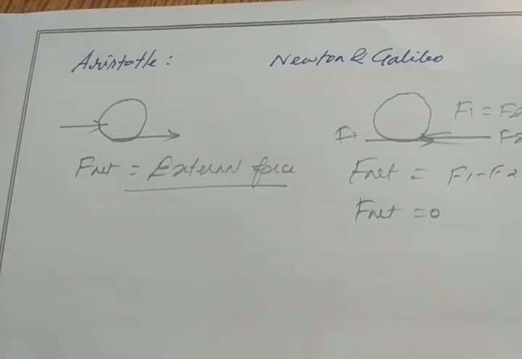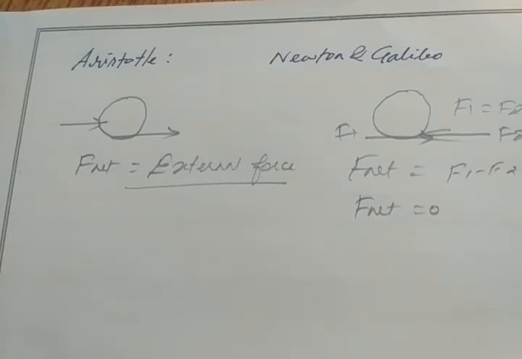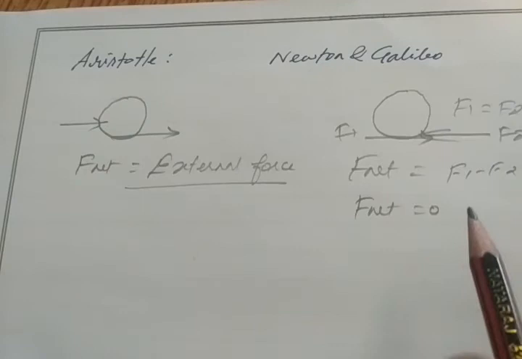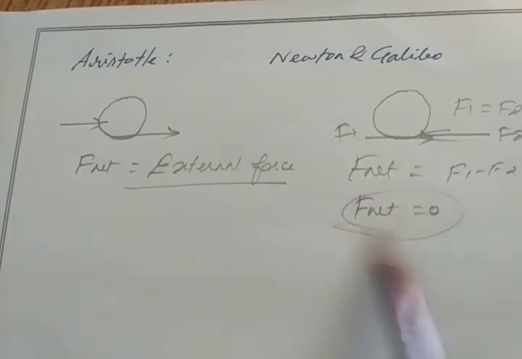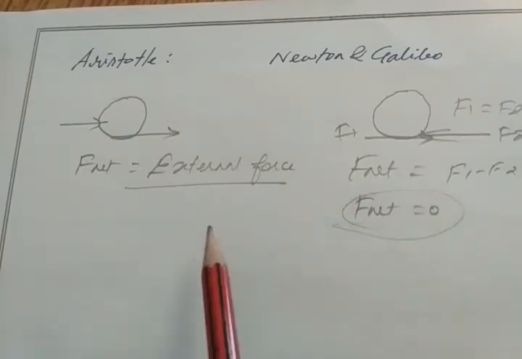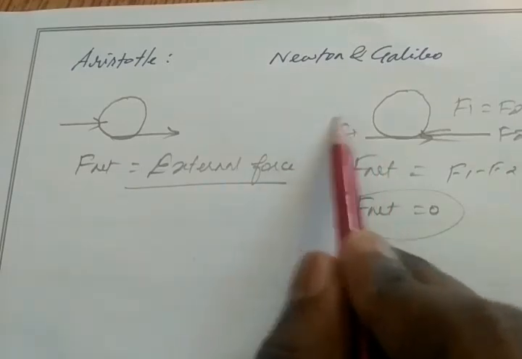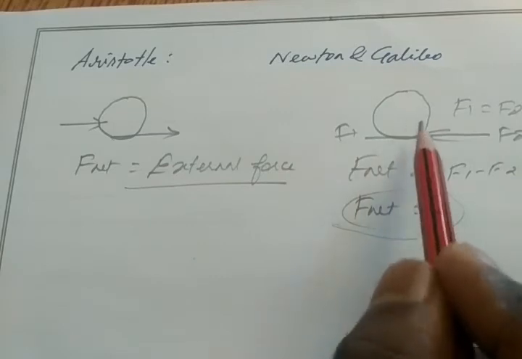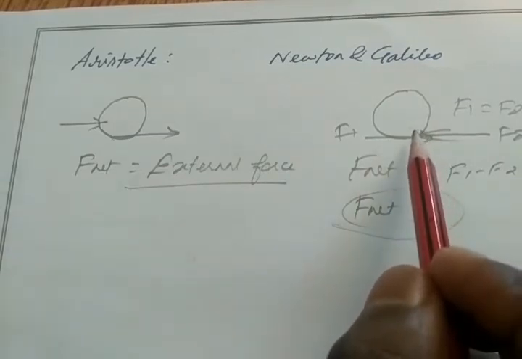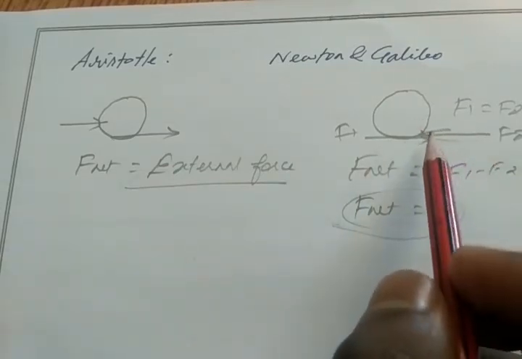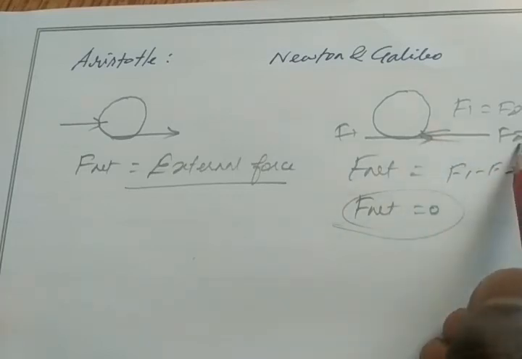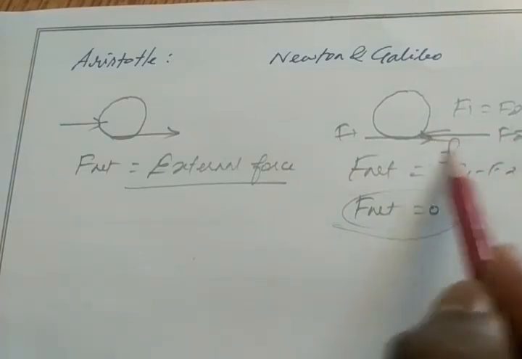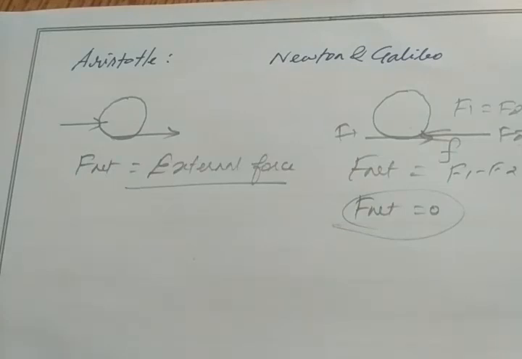So the object will move with constant velocity. But what is the force acting on it? Our net force acting on it will be 0. So we push the object with 10 Newton, and there must be 10 Newton of force acting in the opposite direction and decelerating the motion of the ball. So after a certain time, the ball comes to rest position because of this frictional force. Clear?